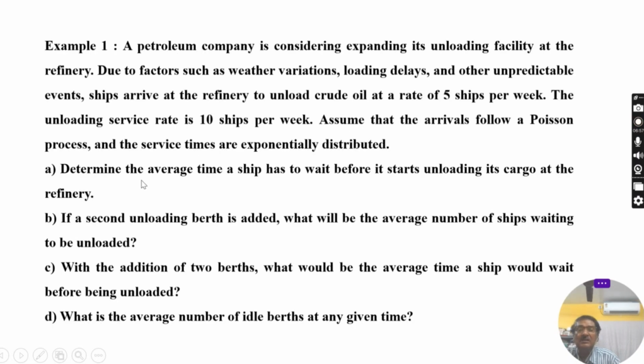But now part B: if a second unloading berth is added. A second unloading berth added means it is a multiple server model, that is, the number of servers will be 2. One added means the total number of servers is 2. What will be the average number of ships waiting to be unloaded? That is the waiting in the queue.